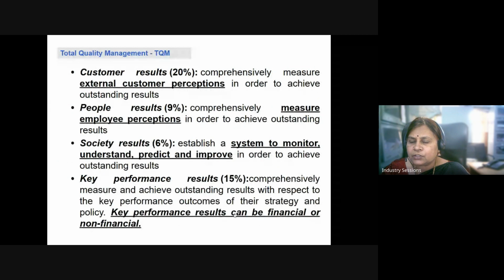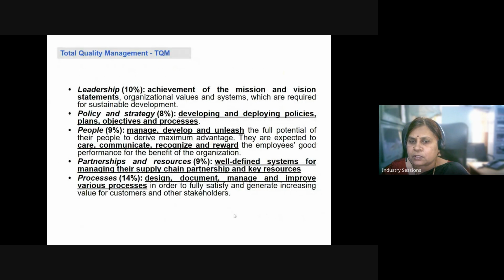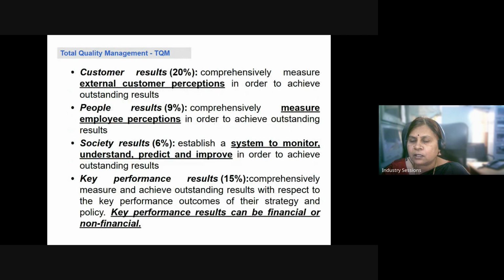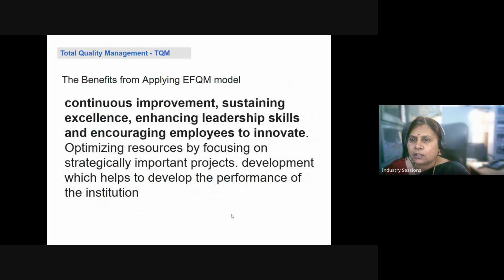So leadership, policy, people, partnership, and process are the enablers, and the results are customer, people, society, and key result areas, right? This is what the total EFQM model is based on. It helps us when we apply this model in the organization. It helps us to continuously improve, sustain excellence, enhance the leadership style, and also encourage the employees to innovate. So, optimizing resources helps us in focusing to achieve our strategic plan and also enhances the performance of the institution.